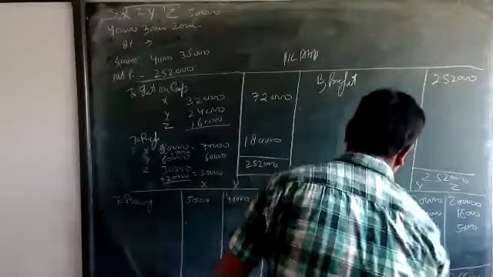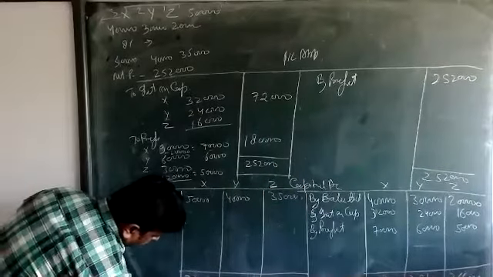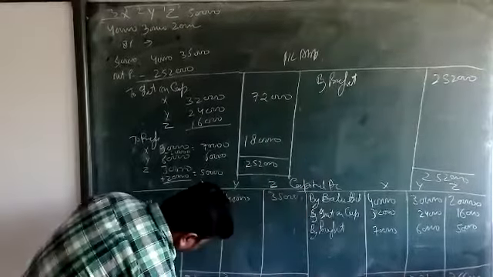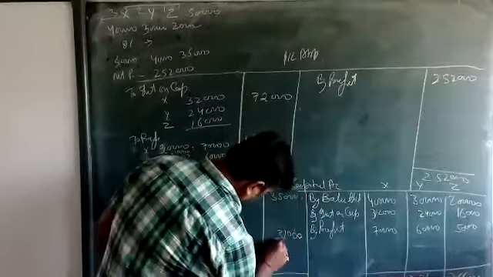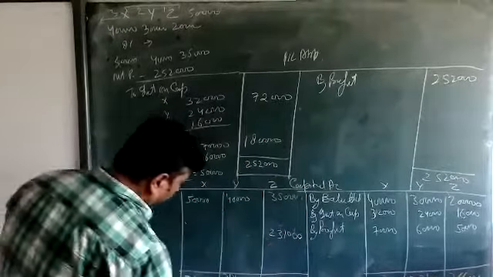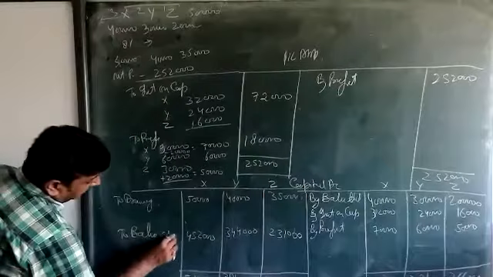5,02,000, 3,84,000, and 2,66,000. Then 2 lakh 31,000, 3,44,000, 4,52,000 to balance c/d.